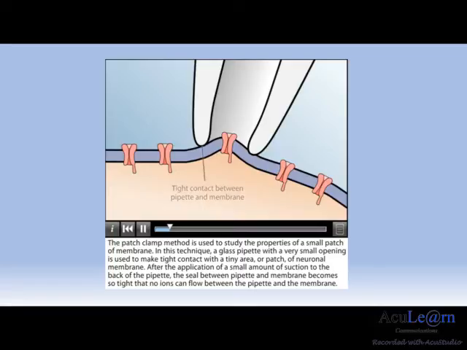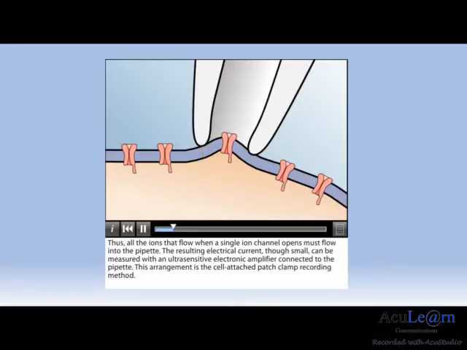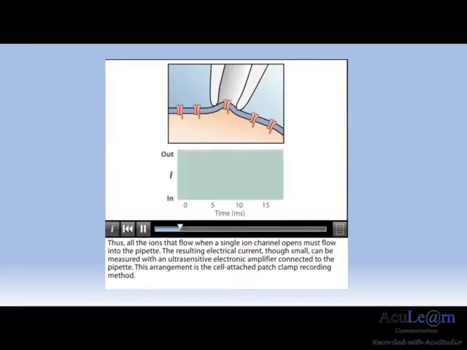that no ions can flow between the pipette and the membrane. Thus, all the ions that flow when a single ion channel opens must flow into the pipette. The resulting electrical current, though small, can be measured with an ultra-sensitive electronic amplifier connected to the pipette. This arrangement is the cell-attached patch clamp recording method.